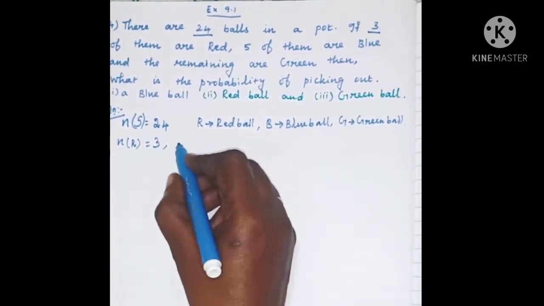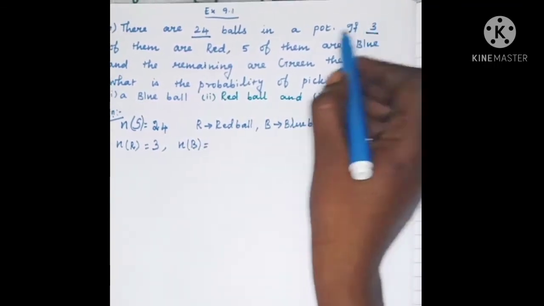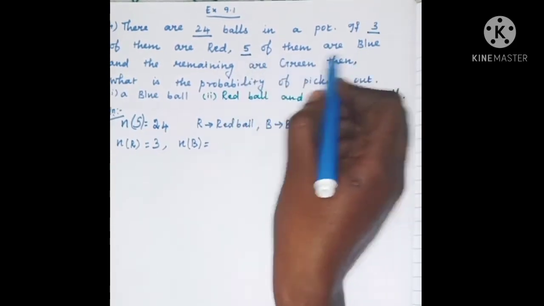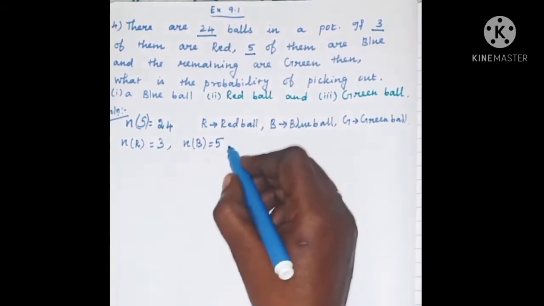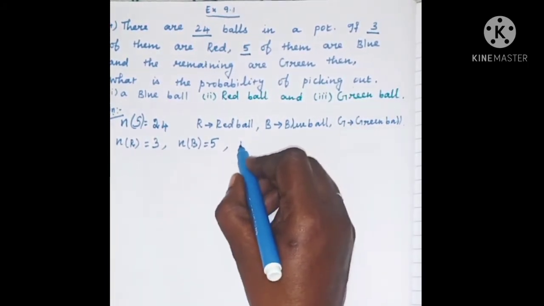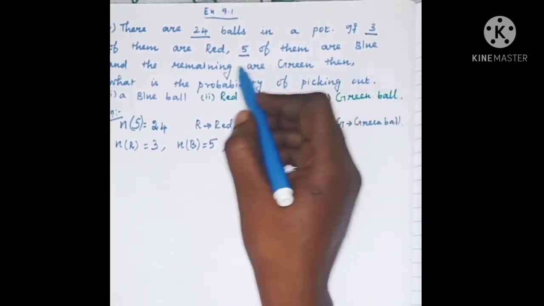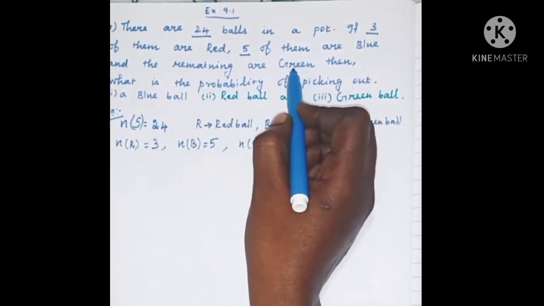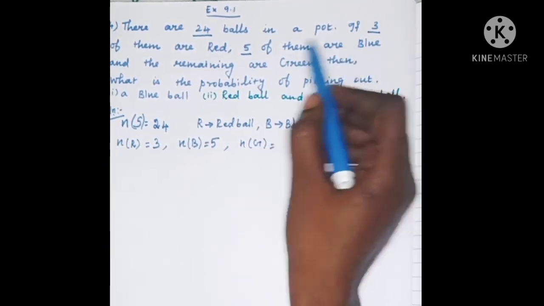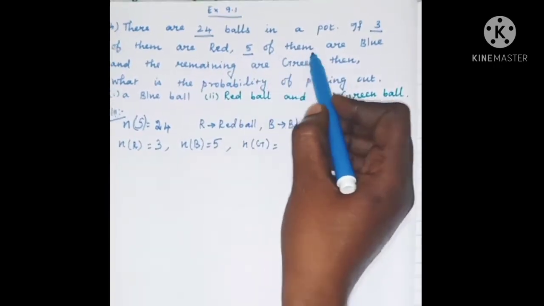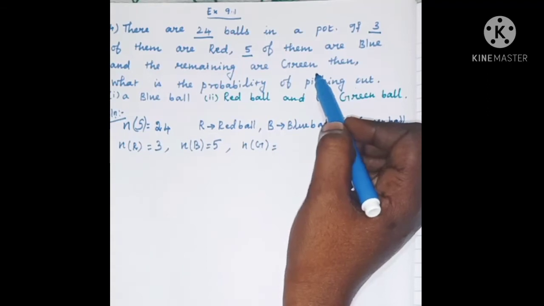And blue balls, how many blue balls are there? n of B, the number of blue balls. 5 of them are blue balls. So n of B is equal to 5. And the next is G, green balls. The number of green balls is not given directly. We have to identify it, because they have given that 3 of them are red, 5 of them are blue, and the remaining are green.